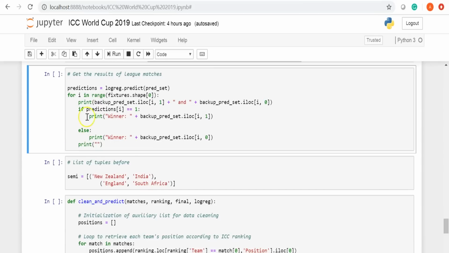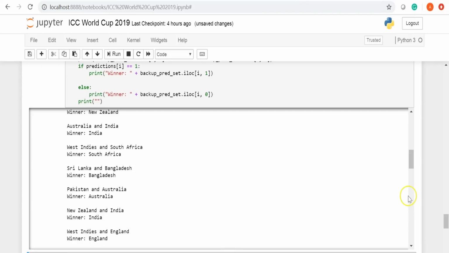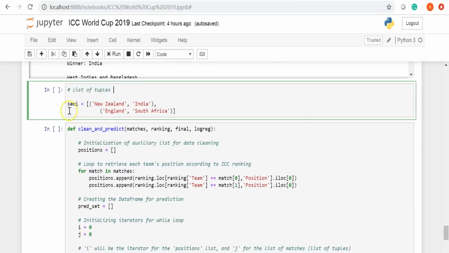In the next piece of code, we'll predict the results of all the league stage matches. So these are the probable winners of all the group matches. Based on our prediction, New Zealand, England, India and South Africa are the 4 teams likely to qualify for the semi-finals. New Zealand will play against India and England will play against South Africa. We will store these teams in the form of a tuple semi.